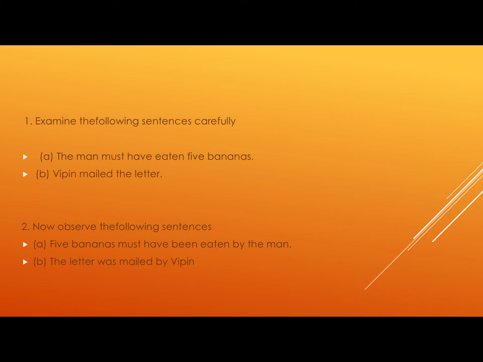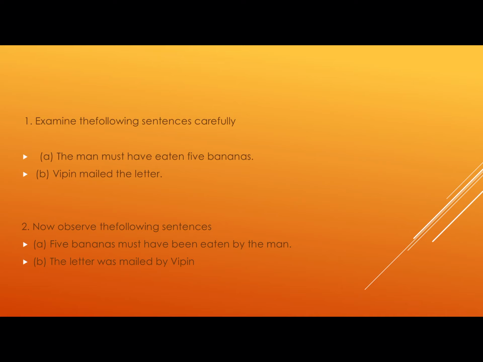Now, first you have to identify whether the main verbs used in it, that is eat and mail, are transitive verbs or not. Because they are transitive verbs, they have been followed by an object. So in the first sentence, the object is 5 bananas, and in the second sentence, the object is the letter.